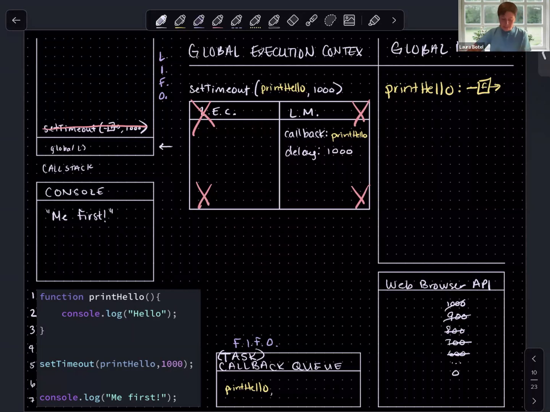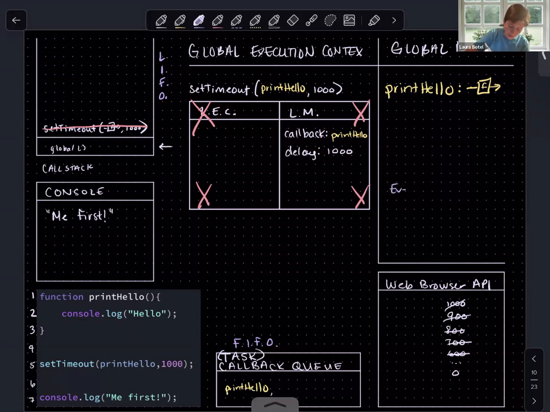Okay, so this is, again, a function definition, it hasn't been invoked. So how is it going to get from the queue to the call stack, where we can move our thread of execution inside and execute the code within this function definition? Well, the answer to that is the event loop. So I said a few minutes ago that the event loop is responsible for coordinating all of this when we're working in an asynchronous world. The event loop is checking a couple things, and it really is a loop. And so you can think of these things that it's checking as what it's looping over.